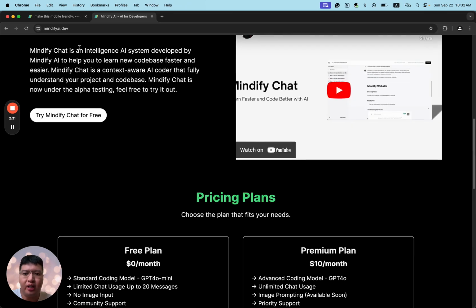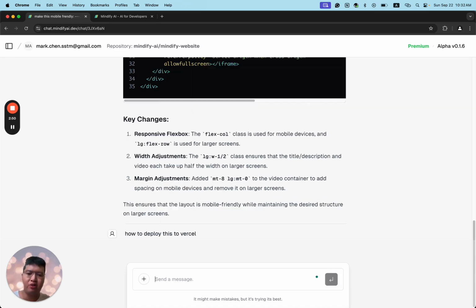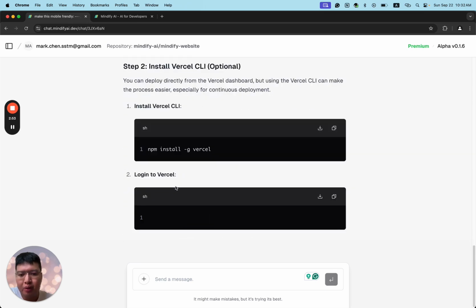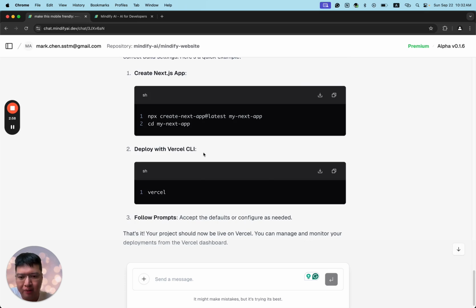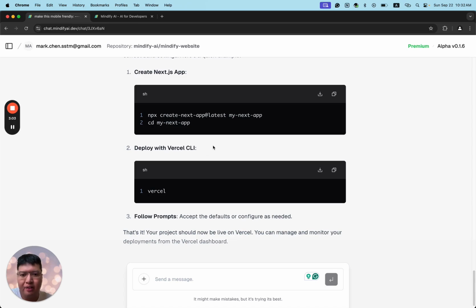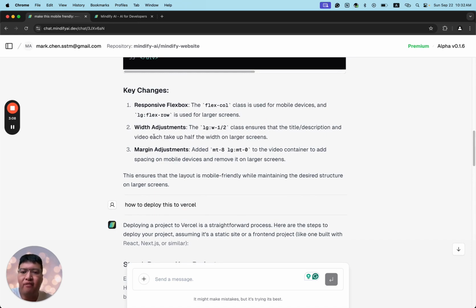That's pretty much the progress so far. In terms of performance, the response speeds are much faster. For example, how to deploy this to Vercel is much faster than we used to have. It matches the speed and capability of ChatGPT, and is even better because we have a context-aware system that can actually understand your project. That's pretty much the update we have so far for this app.